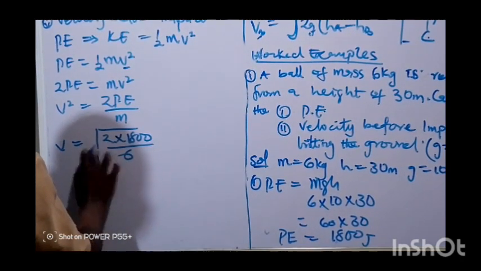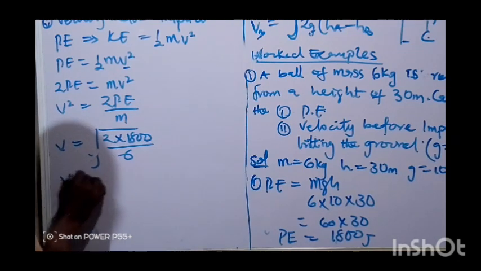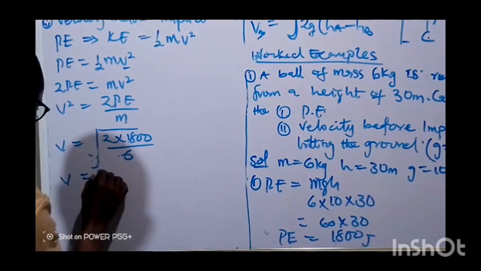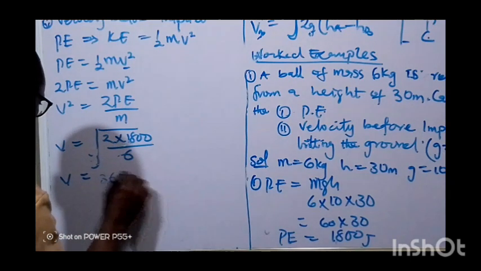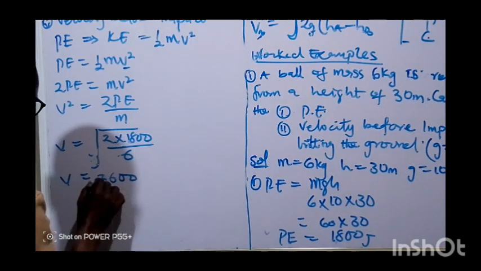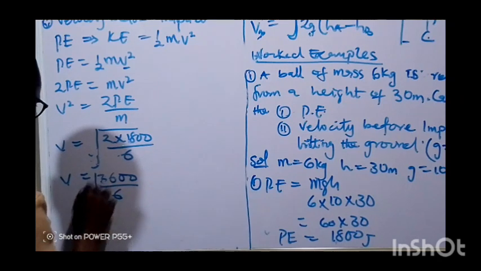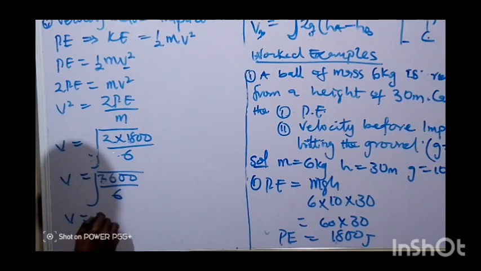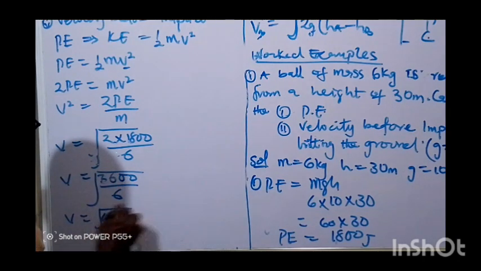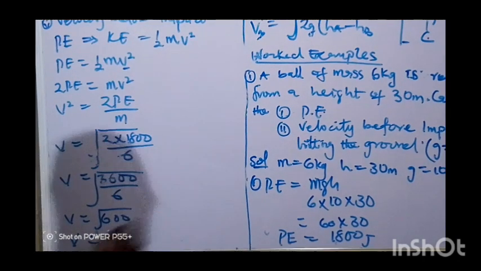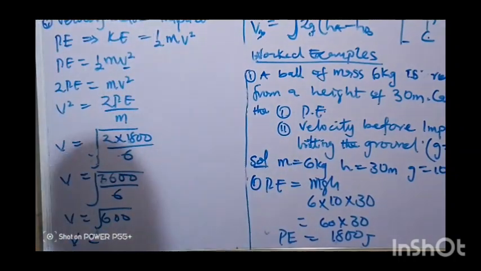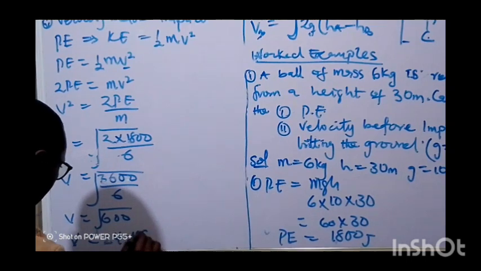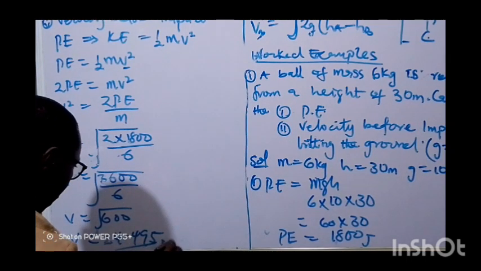So 2 multiplied by 1,800 is 3,600 over 6, all under the square root. So v will be equal to the square root of 600. And the final answer for the velocity before hitting the ground will be equal to 24.495 meters per second.